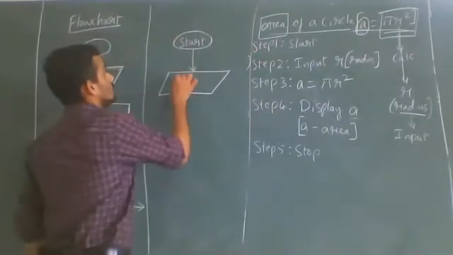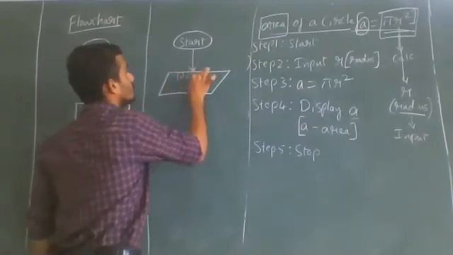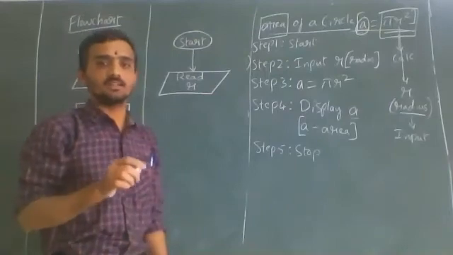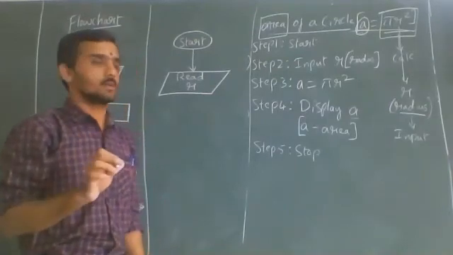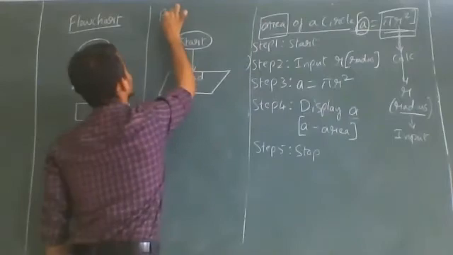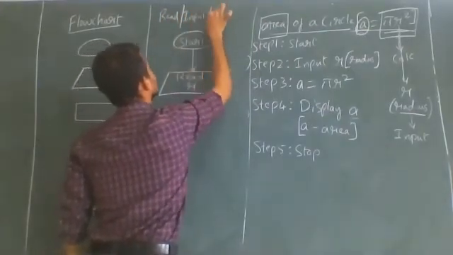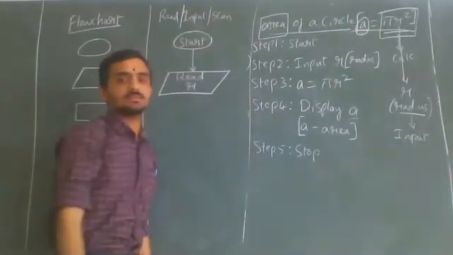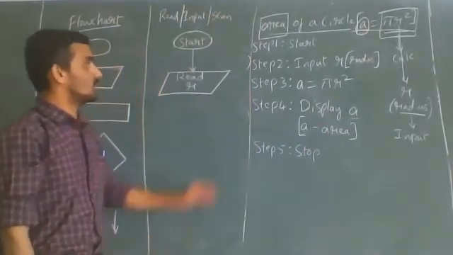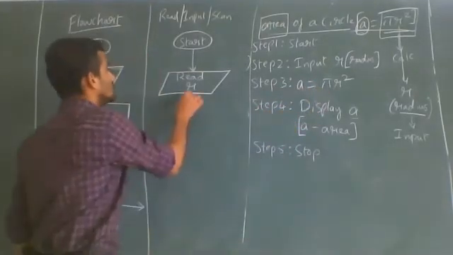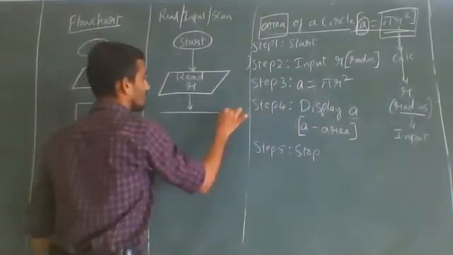For input you can use one more word, read. Read, input, scan. These 3 words' meanings are the same. Then what is the step 3 here? A is equals to pi r square, calculation. So for calculation, you can use the symbol rectangle.